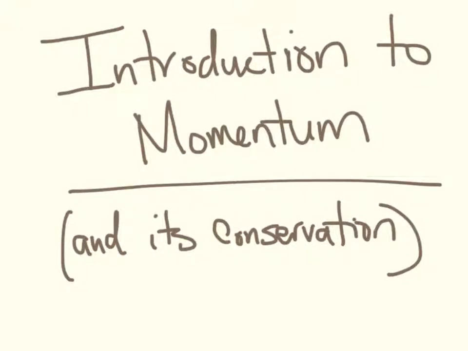Okay, here we go. Introduction to momentum. So momentum refers to kind of the amount of motion that something has. If it's moving and it has mass, it's going to have momentum. And when we talk about its conservation, there's a law of conservation of momentum, meaning when objects interact, the momentum of the objects is conserved, meaning it stays the same.